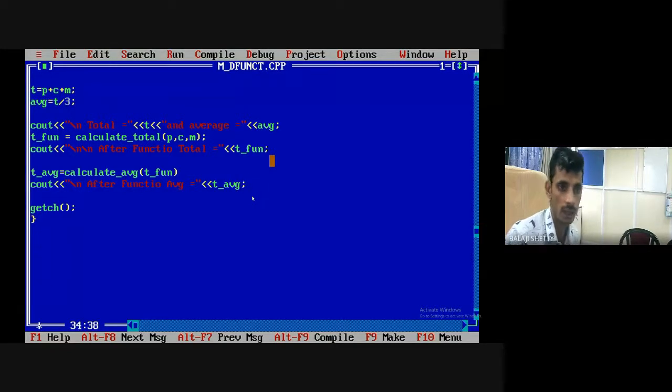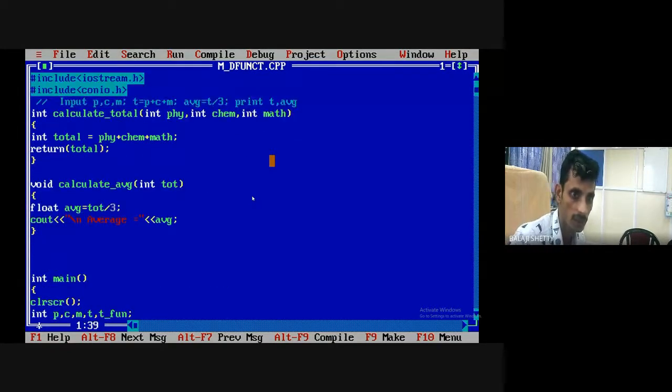Again I repeat what happens. See, we have one function named calculate total which accepts physics, chemistry, mathematics marks, variable names phy, chem, math, okay. Here we calculate the total, assigned, return, and that total is passed as a parameter to this function, and that value is TOT. The TOT is there which calculates average equal to TOT by 3. In this way, here I get the average, okay.